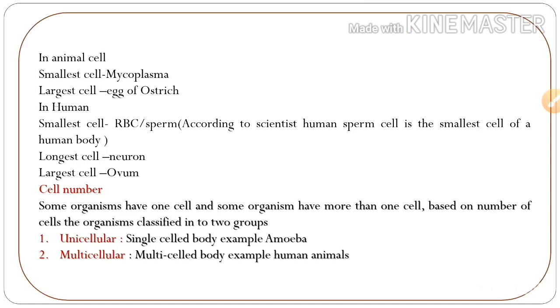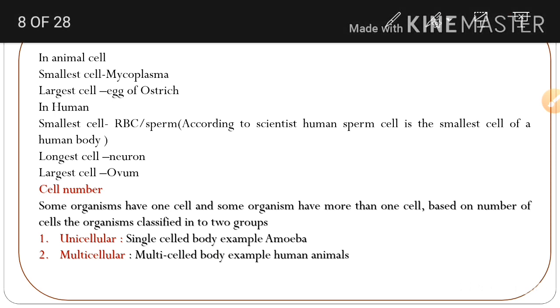In animal cells, the smallest cell is mycoplasma. The largest cell is the egg of an ostrich. In humans, the smallest cell is RBC from the NCERT point of view, but from the competitive exam point of view, the answer is sperm. According to scientists, the human sperm cell is the smallest cell of the human body. The longest cell is the neuron. The largest cell is the ovum.